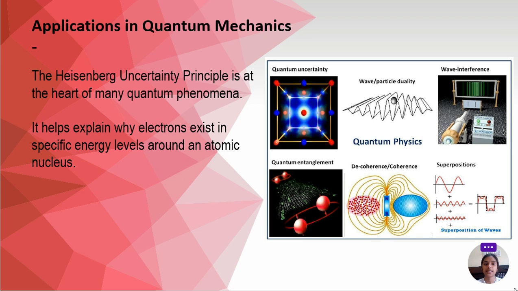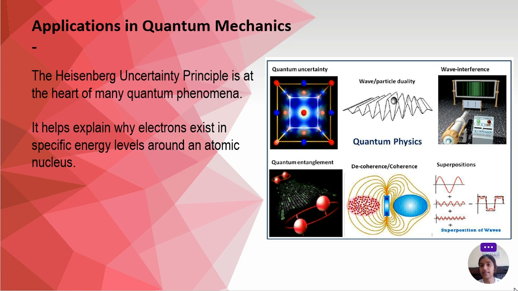Application in quantum mechanics. The Heisenberg principle is at the heart of many quantum phenomena. It helps explain why electrons exist in specific energy levels around an atomic nucleus. So as I told you before, this Heisenberg uncertainty principle plays a very important role in explaining quantum mechanics. So it has a wide range of applications in quantum mechanics. I have listed a few applications as you can see in the picture.